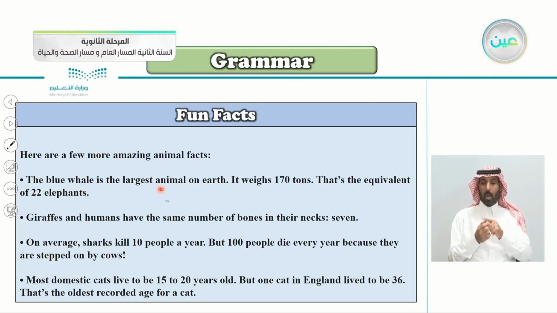The blue whale is the largest animal on Earth. It weighs 170 tons. That is the equivalent of 22 elephants. Giraffes and humans have the same number of bones in their necks, 7 bones, even though giraffes have way longer necks. On average, sharks kill 10 people a year, but 100 people die every year because they are stepped on by cows. Most domestic cats live to be 15 to 20 years old, but one cat in England lived to be 36. That's the oldest recorded age for a cat.